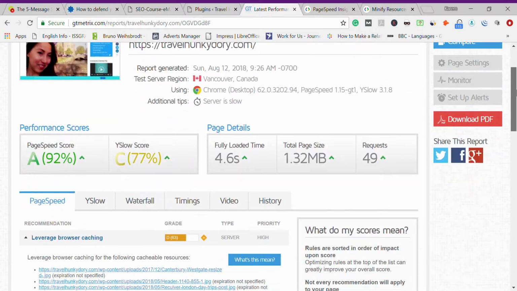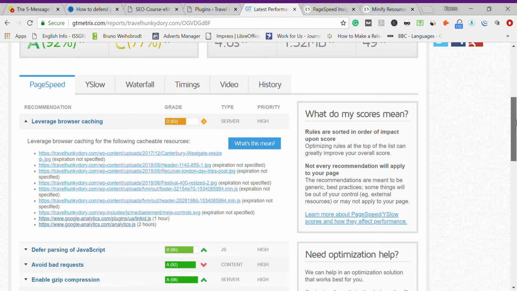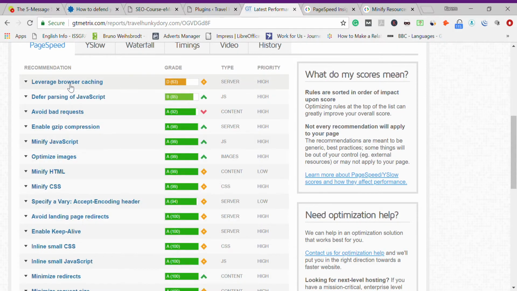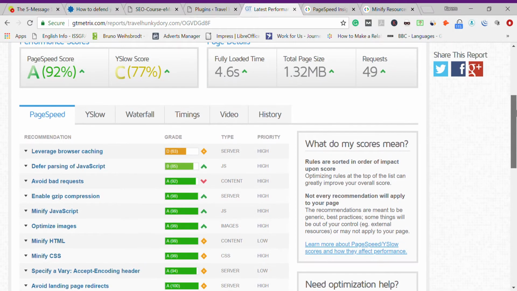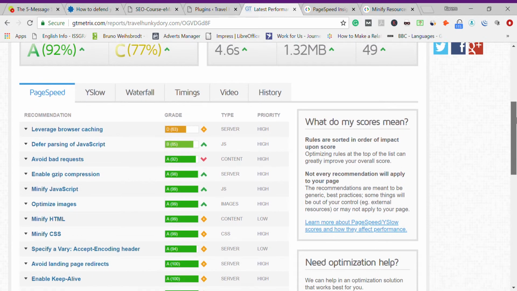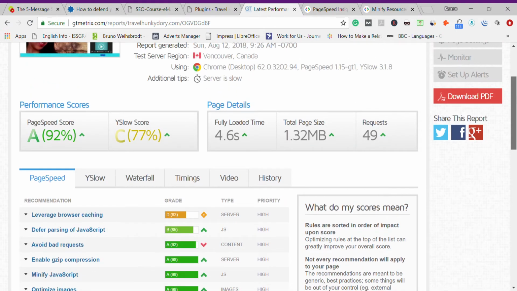Perhaps you may know that GTmetrix or other tools such as Google PageSpeed Insights give you in their reports the performance scores, and one of them is minifying HTML, Cascading Style Sheets or CSS, and JavaScript. As you can see now, my report looks good.